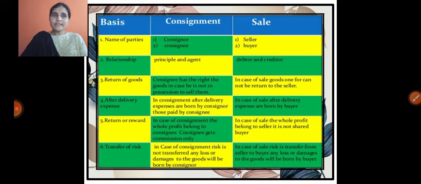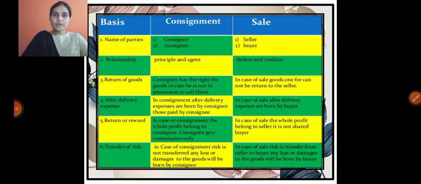And the third difference is return of goods. The consignee has the right to return the goods in case he does not sell them. For example, suppose in the consignment process 100 kgs of goods are sent, but unfortunately he sold only 80 kgs. The 20 kgs left over he sends back. That possibility takes place in consignment, because he is only the agent, he is not the owner.